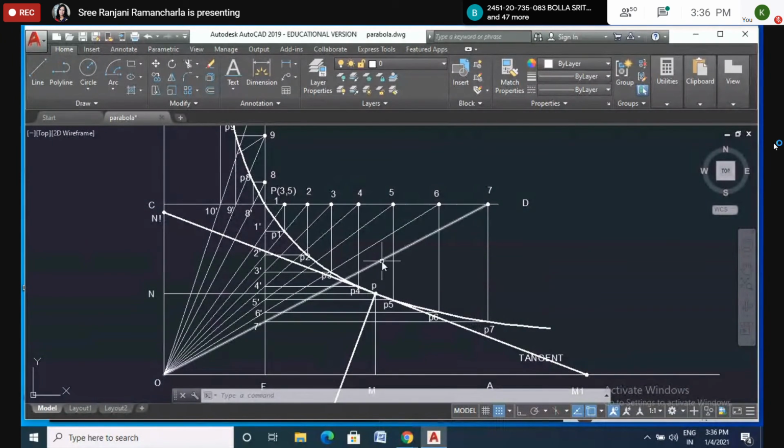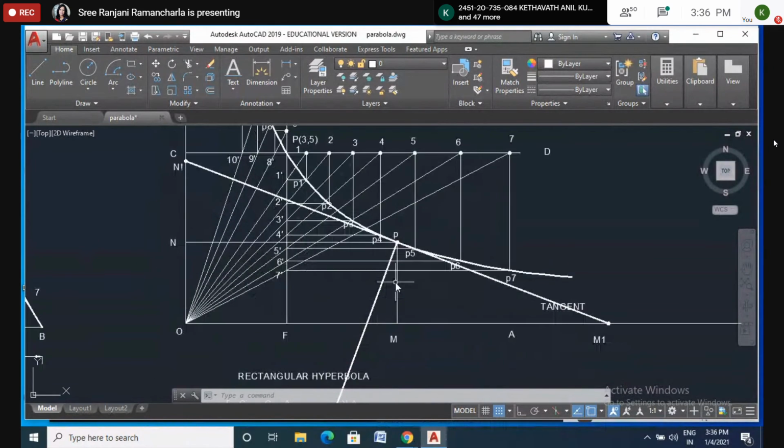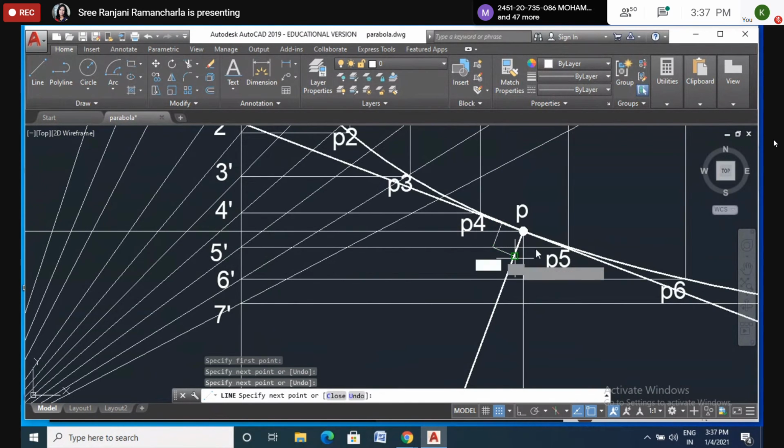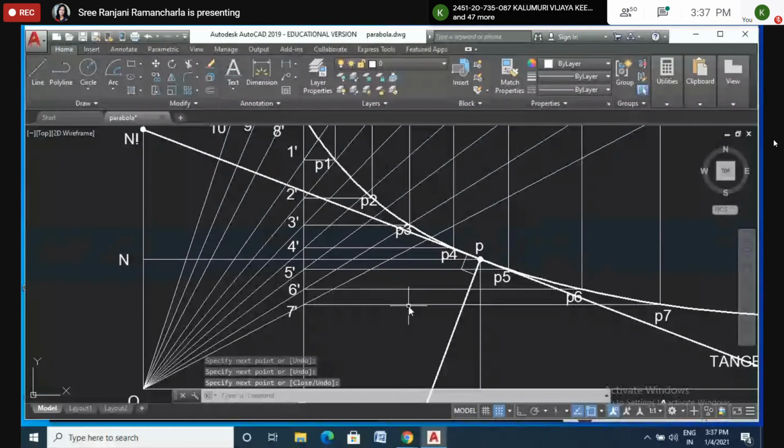Now what about the normal? Draw the perpendicular. Here I will draw the perpendicular lines. Ma'am, how can we prove that it is a tangent? How can you prove, means? If you draw the line, this line will not intersect this curve. Is it not?